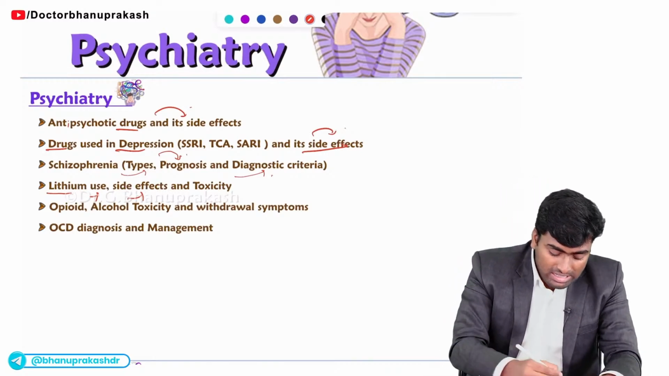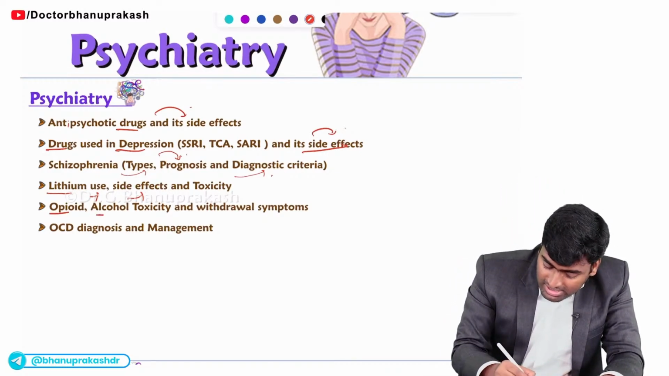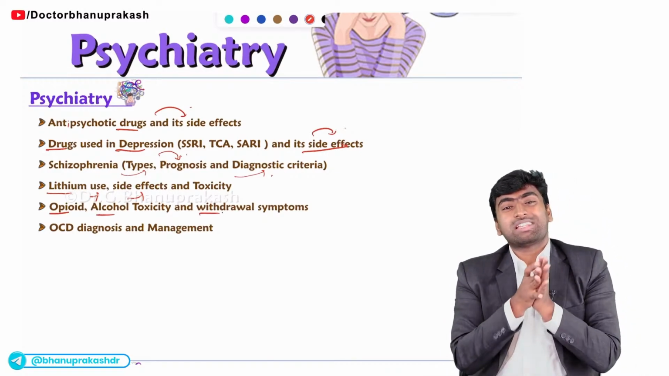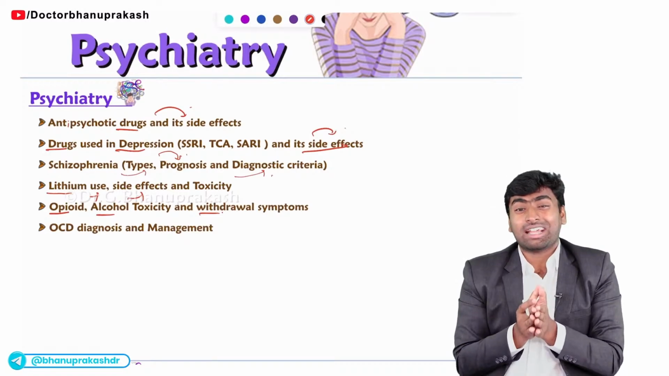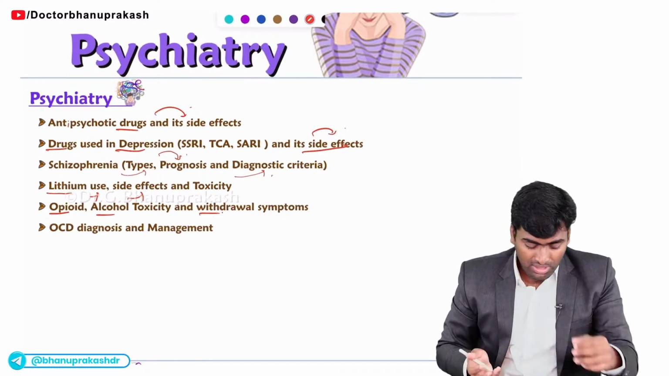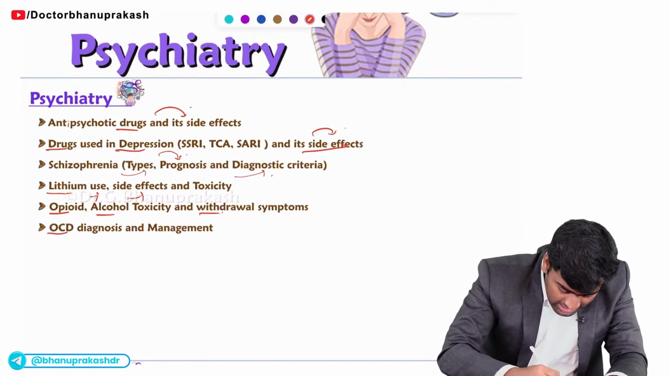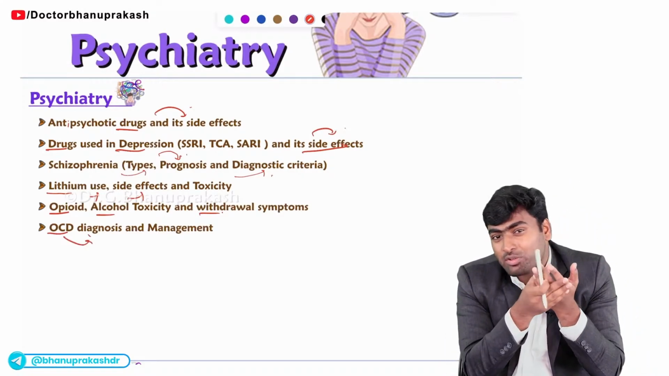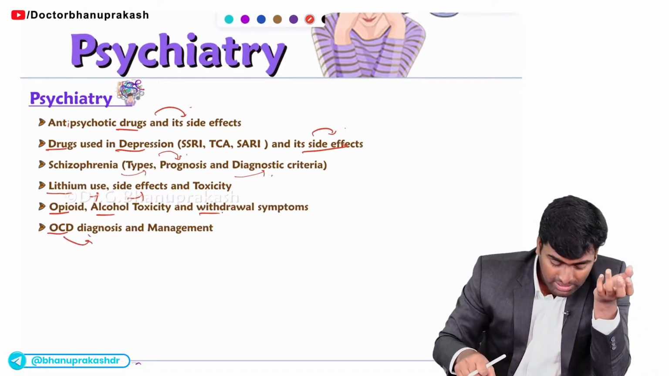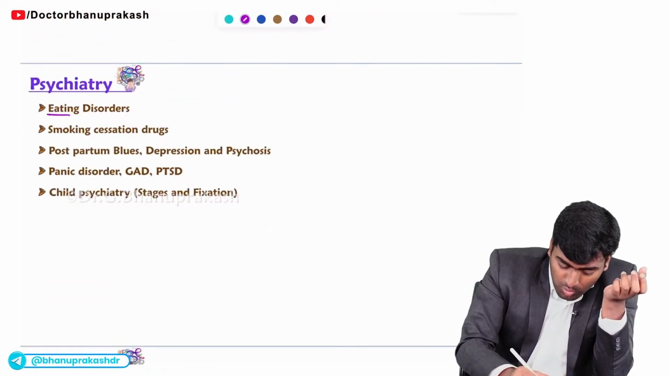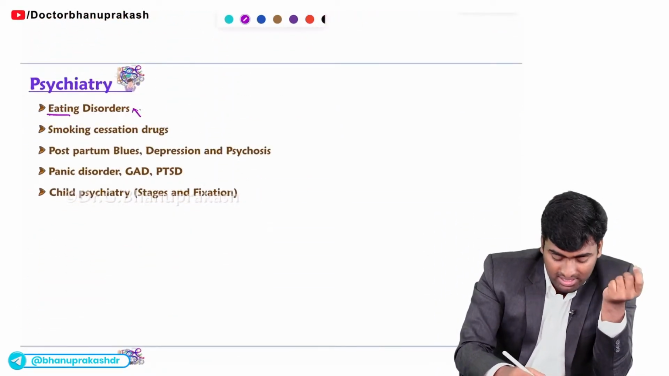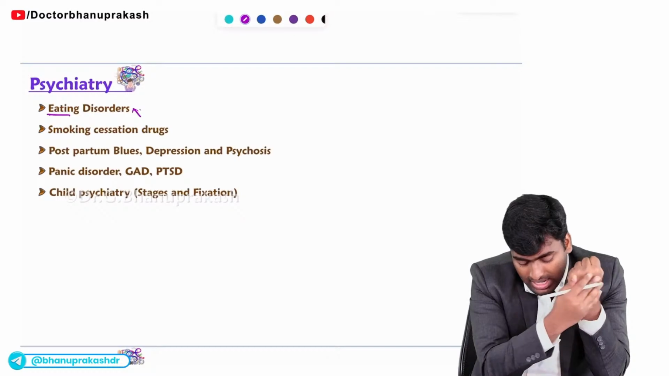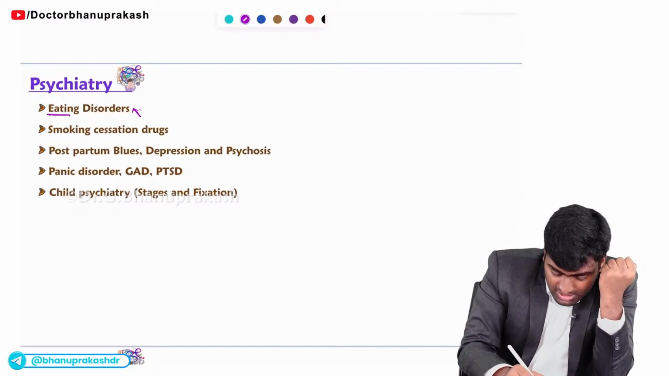Fine. And opioids and alcohol, which we studied in forensic medicine also, you should know the symptoms of their withdrawal and intoxication, what they produce. Fine. And you should know the classical description of OCD. If it is diagnosed as OCD, how will you manage it? Fine. You should also know how to differentiate the eating disorders and what signs you will see, and also about smoking cessation drugs.